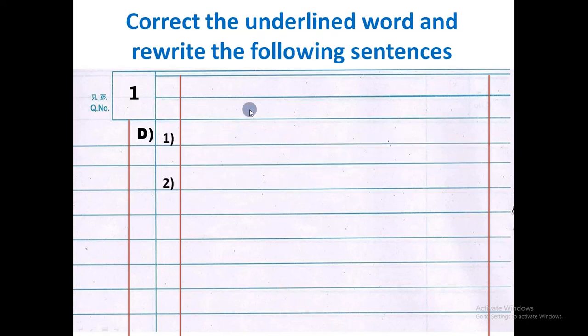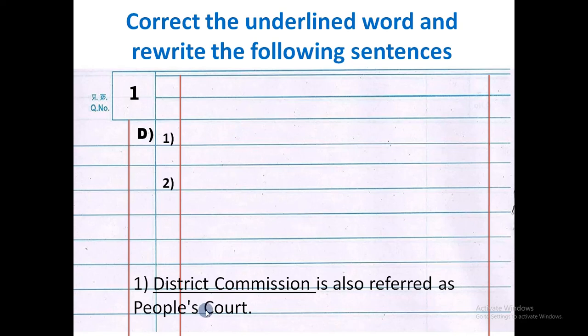The next MCQ is "Correct the underlined word and rewrite the following sentences." We will take the example: District Commission is also referred as People's Court. Here the underlined word is wrong. We have to replace it with the correct word and then we must rewrite the sentence.